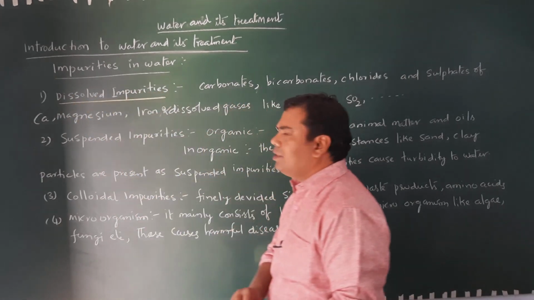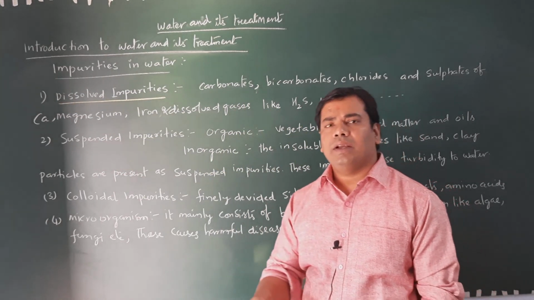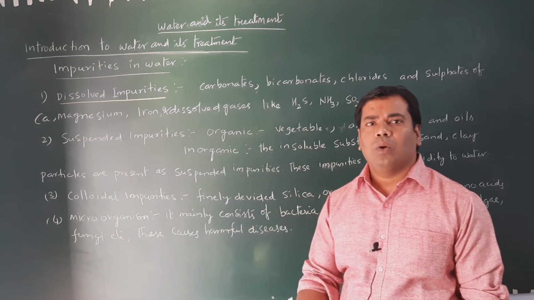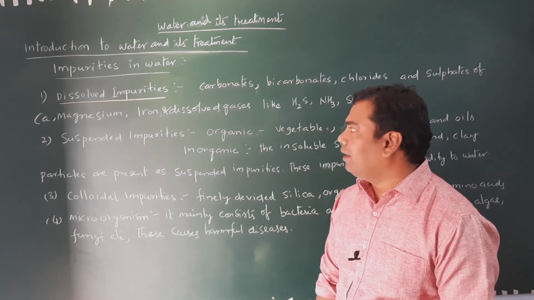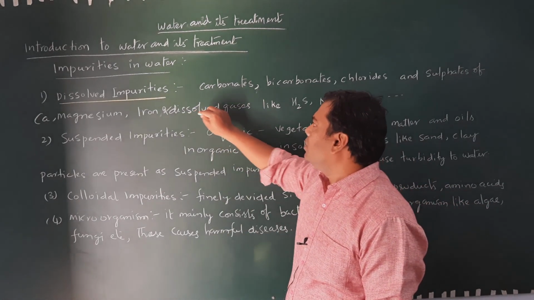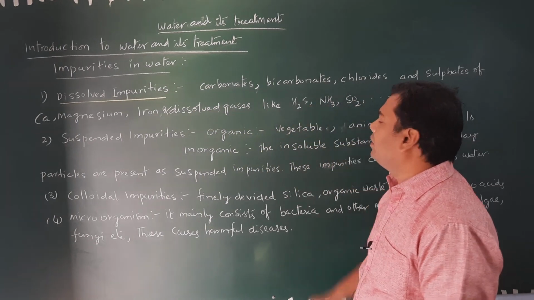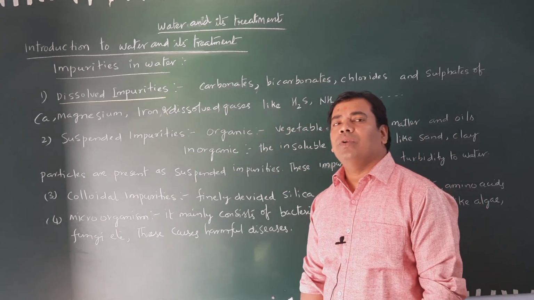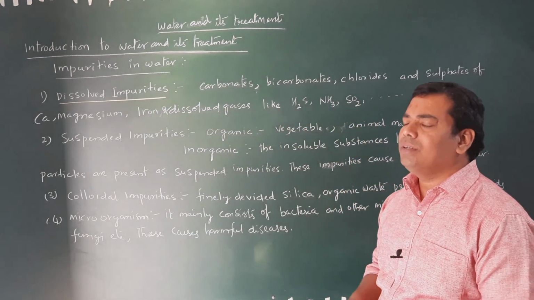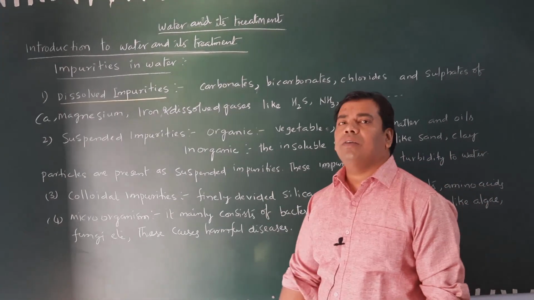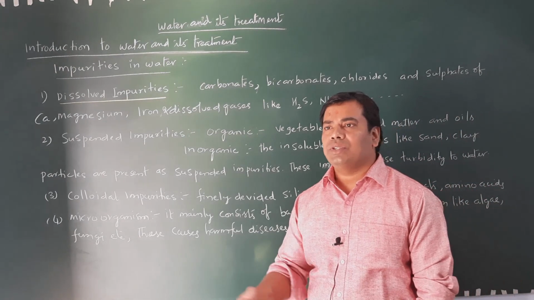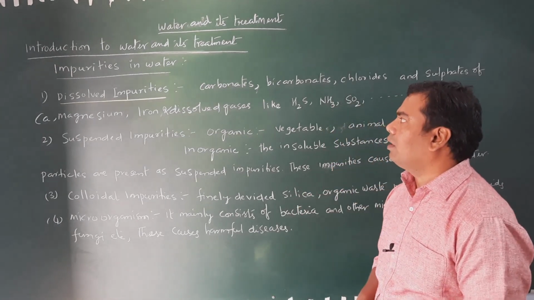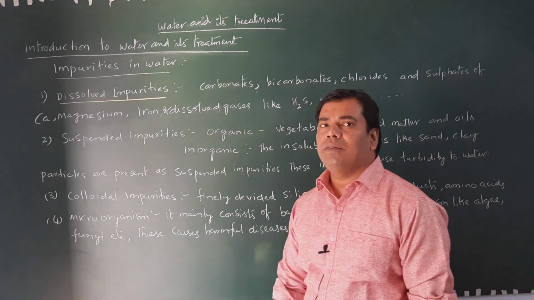Dissolved impurities include carbonates, bicarbonates, chlorides, sulfates of calcium, magnesium and iron, heavy metals, and also dissolved gases like hydrogen sulfide, ammonia, sulfur dioxide. These dissolved gases and dissolved salts, which are soluble in water, cause hardness to the water. These are the dissolved impurities.